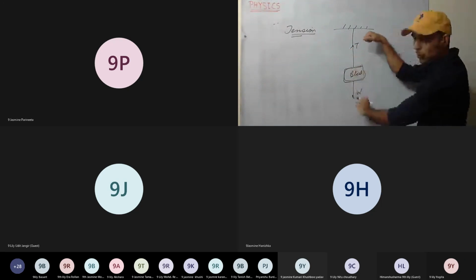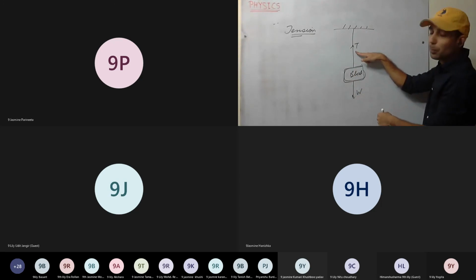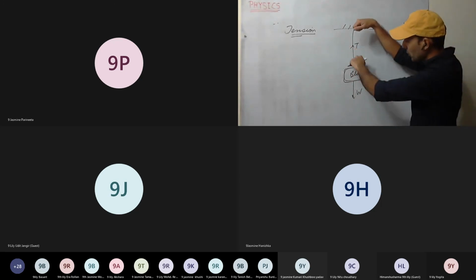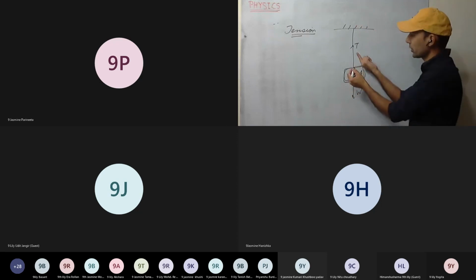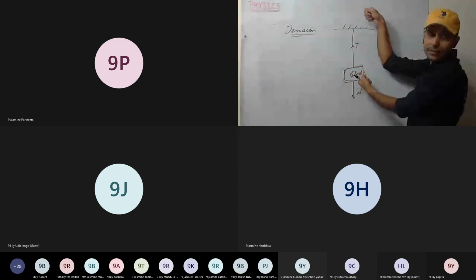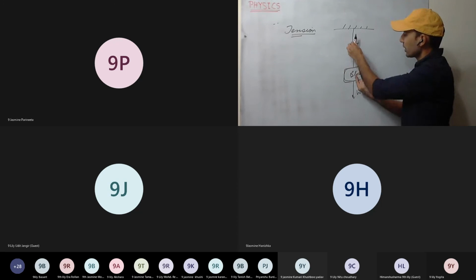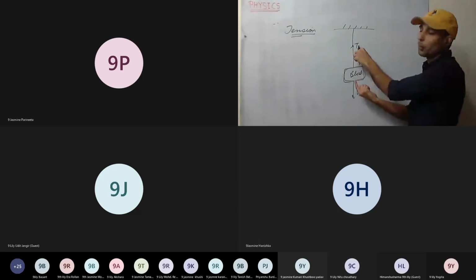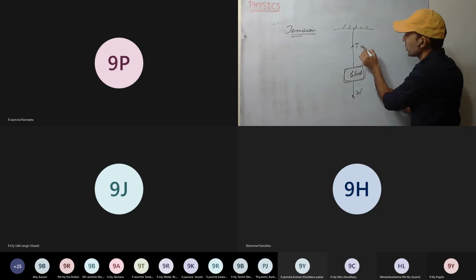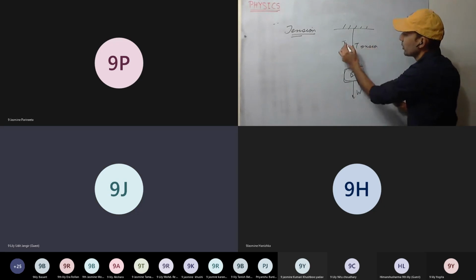So the block wants to move downward, but the string prevents it. So the block exerts a force downward equivalent to the weight of the block on the string. Now the string gets stretched and the equivalent force will be generated in the opposite direction. That will be the tension. Okay, this we denote with T.